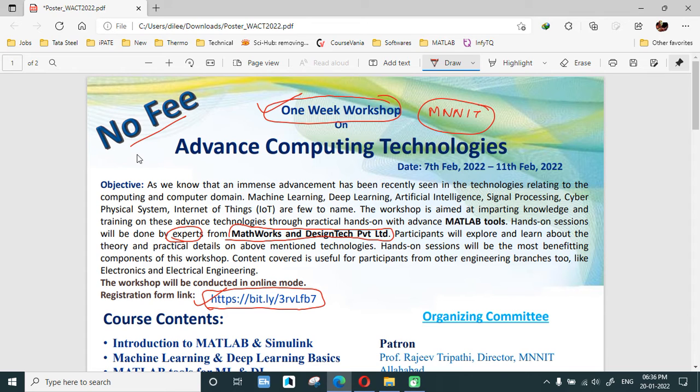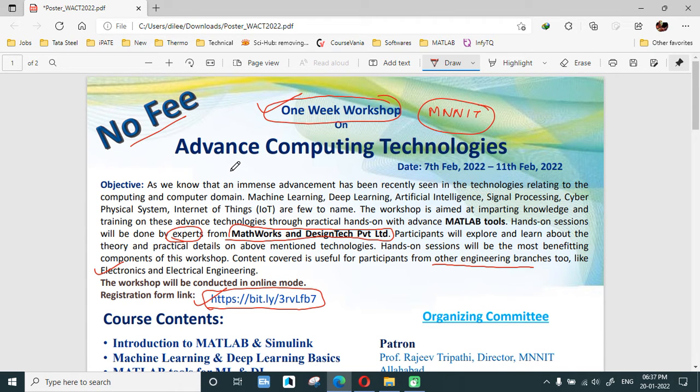If you want to learn about machine learning and deep learning, and work in those areas, this is designed for that. But other engineering branches like electronics and electrical engineering, mechanical engineering, civil engineering, you can join this workshop. It is free, and you will be learning MATLAB.